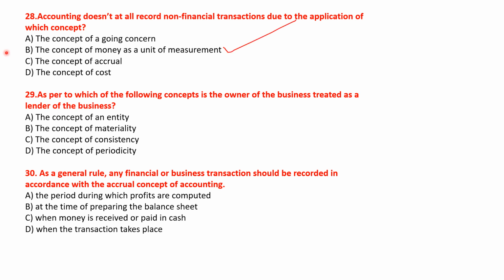अगला क्वेश्चन देखते हैं. As per to which of the following concept is the owner of the business treated as a lender of the business? Option है the concept of an entity, the concept of materiality, the concept of consistency, and the concept of periodicity. Okay, so here the right answer will be option A, the concept of an entity. Okay, so option A will be the correct answer. Let's move to the next question.